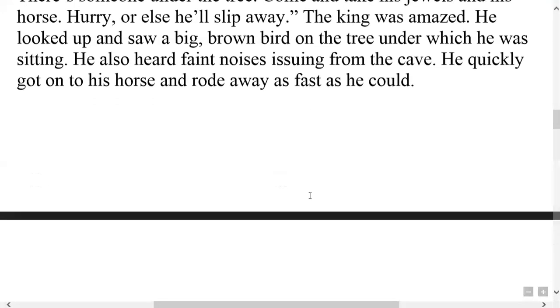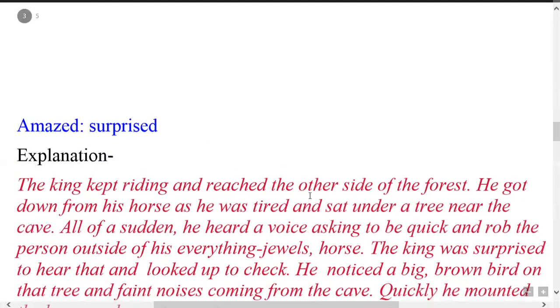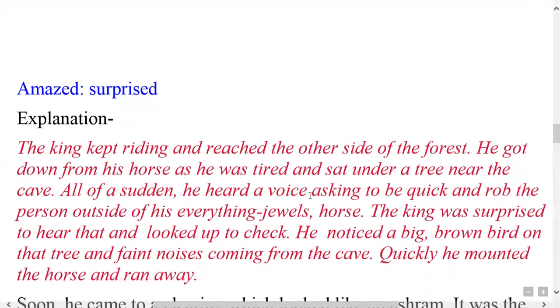These lines are from a book. Now, here in this paragraph, you will get some new words. Amazed means surprised. Now come to the explanation of this paragraph.